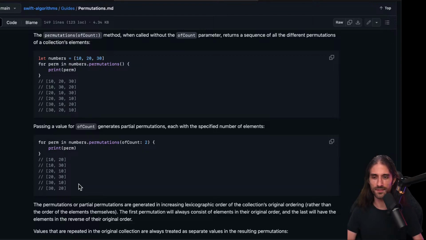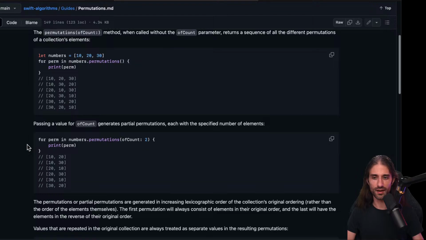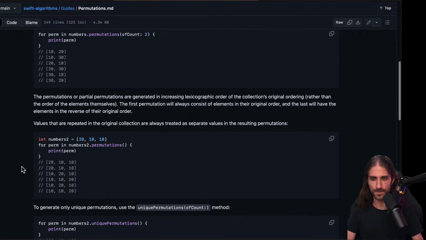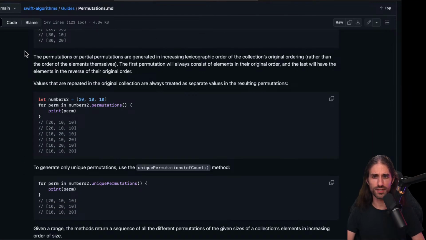And that's when these subtleties come into play. Okay. So here they say that the permutations or partial permutations are generated in increasing lexicographic order of the collection's original ordering, rather than the order of the elements themselves. So just like for the combinations, the first permutation will always consist of elements in their original order, and the last will have the elements in the reverse of their original order.